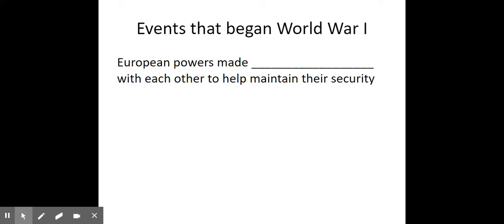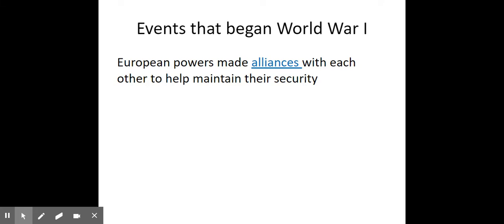So World War One begins. There's a powder keg in Europe. We talked about all these countries competing to dominate each other. The strong countries are competing to dominate the weaker countries. These countries have been through industrialization and they've built up stockpiles of weapons and they're not afraid to use them. And to top it all off, a bunch of European countries have made alliances with each other, and they've agreed to help maintain each other's security.